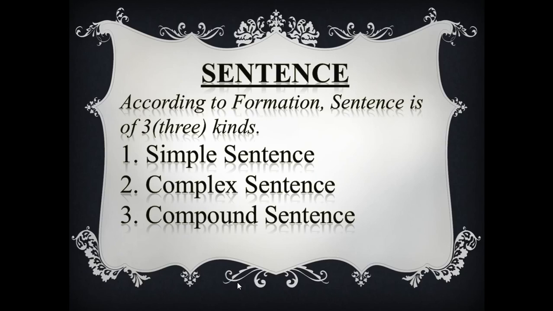So it's a compound sentence. I took my meal and I started the work. It's another compound sentence. "I took my meal" is the principal clause, and "I started the work" is a coordinate clause. So, one principal clause, one coordinate clause.